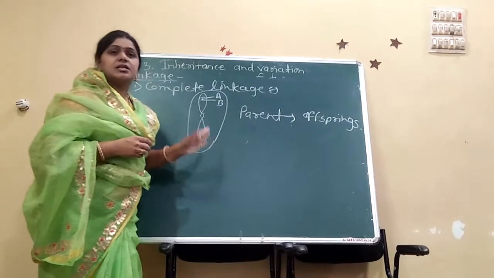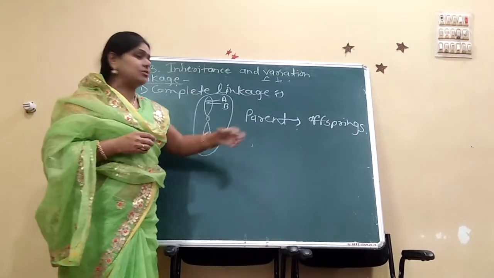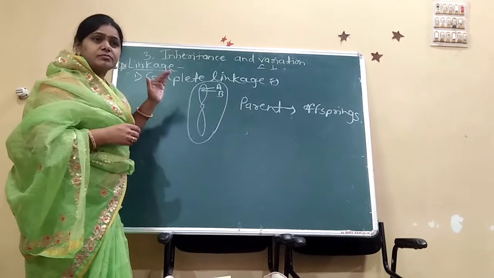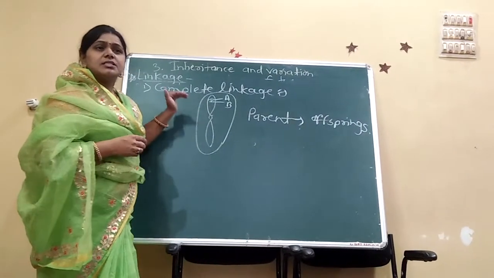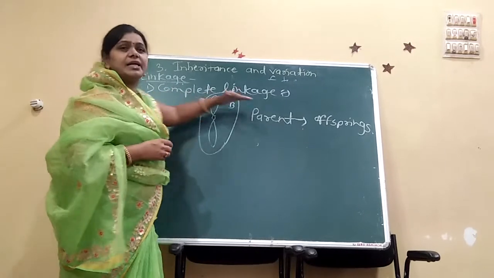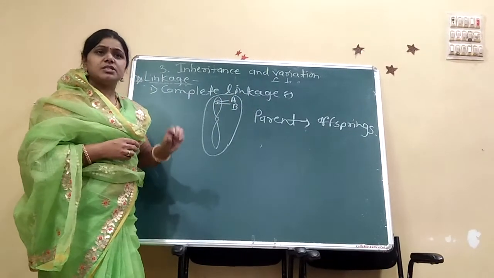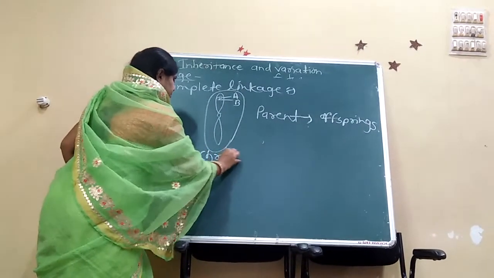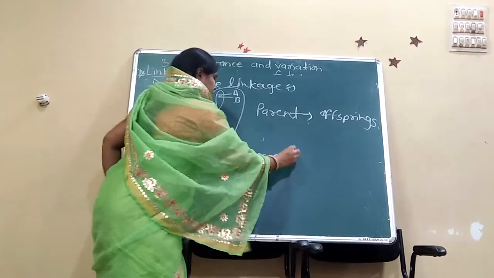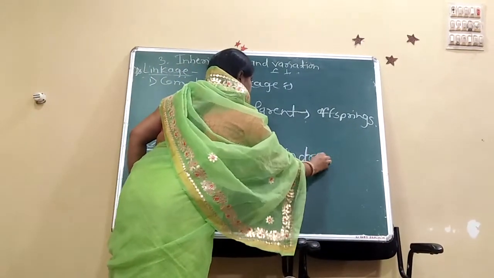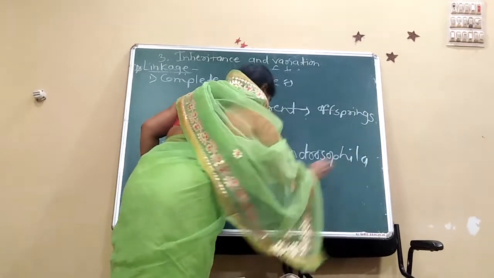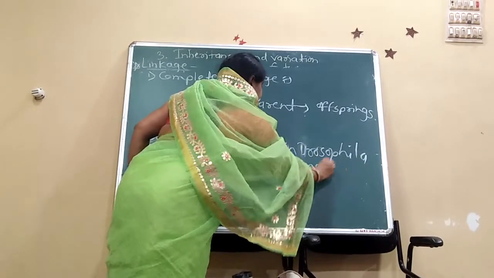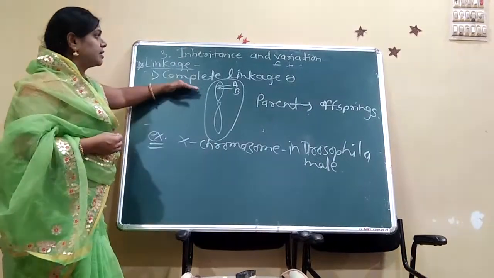Because of this linkage, the offspring look the same as the parents, because of the completely linked genes. One example of complete linkage is the X chromosome in male Drosophila.